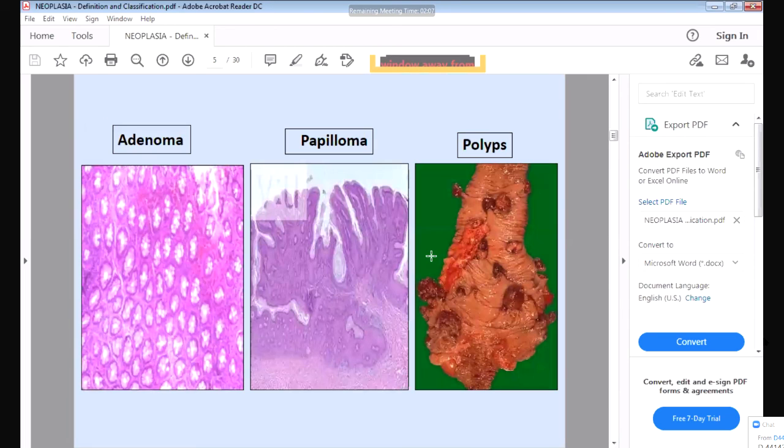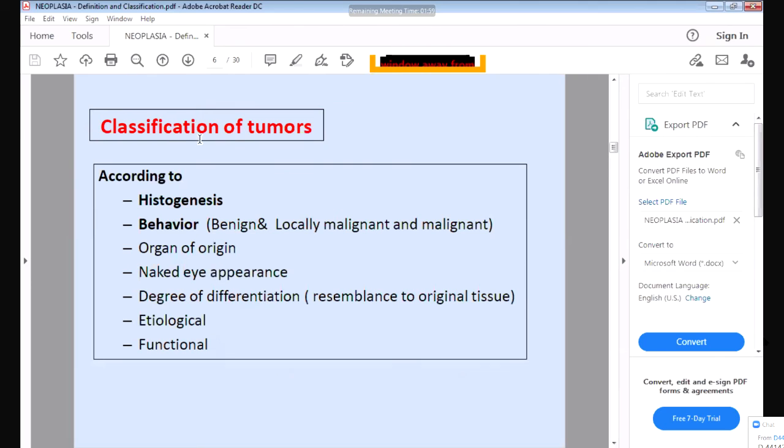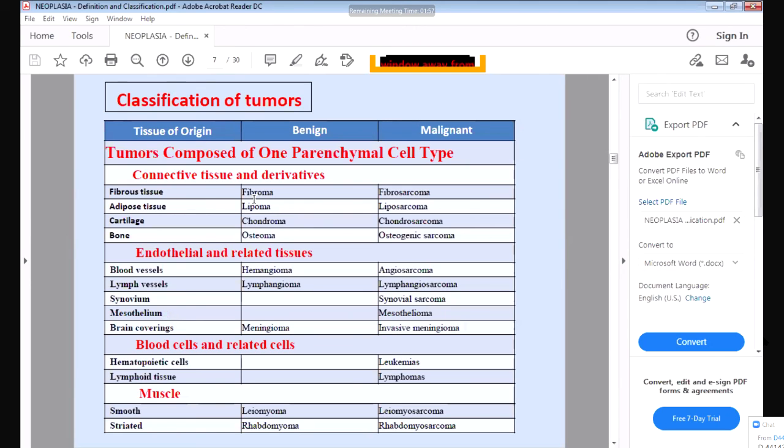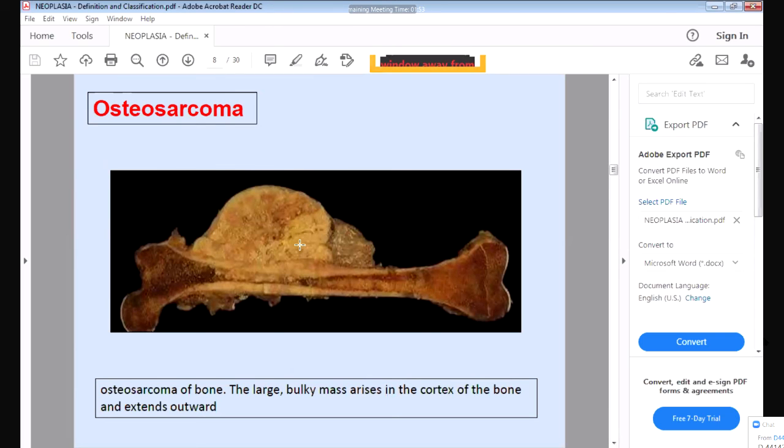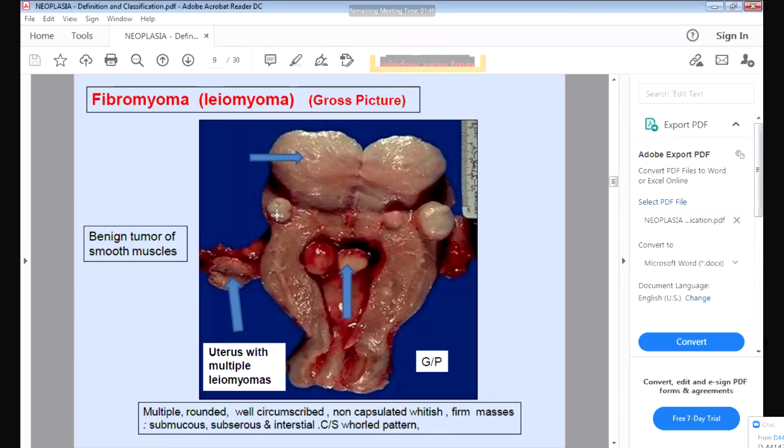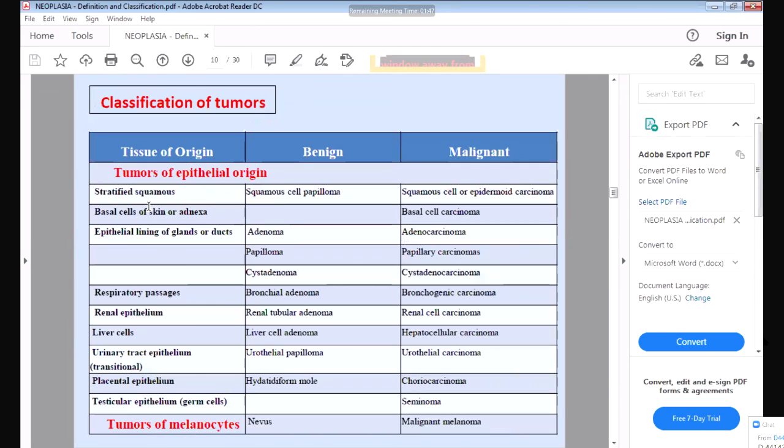Like if it arises from the glands, adenoma. If finger-like projection, papilloma, and if it arises as a mass, it is called a polyp. According to the tissue of origin, if it arises from the fibrous tissue, fibroma or fibrosarcoma, which is a malignant tumor. Arising from the bone, osteosarcoma. A benign tumor arising from the smooth muscle is the leiomyoma. From the cell of origin, if it is arising from the squamous cell, it is the squamous cell carcinoma. If it is arising from the glands, it is adenoma or adenocarcinoma. So this is how you have to identify the tumors.